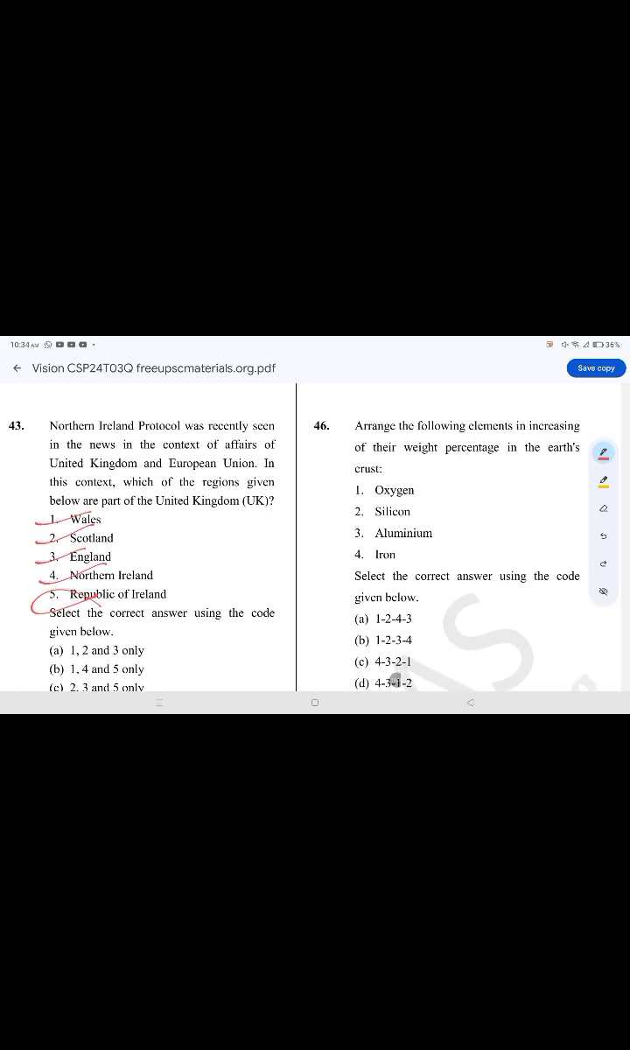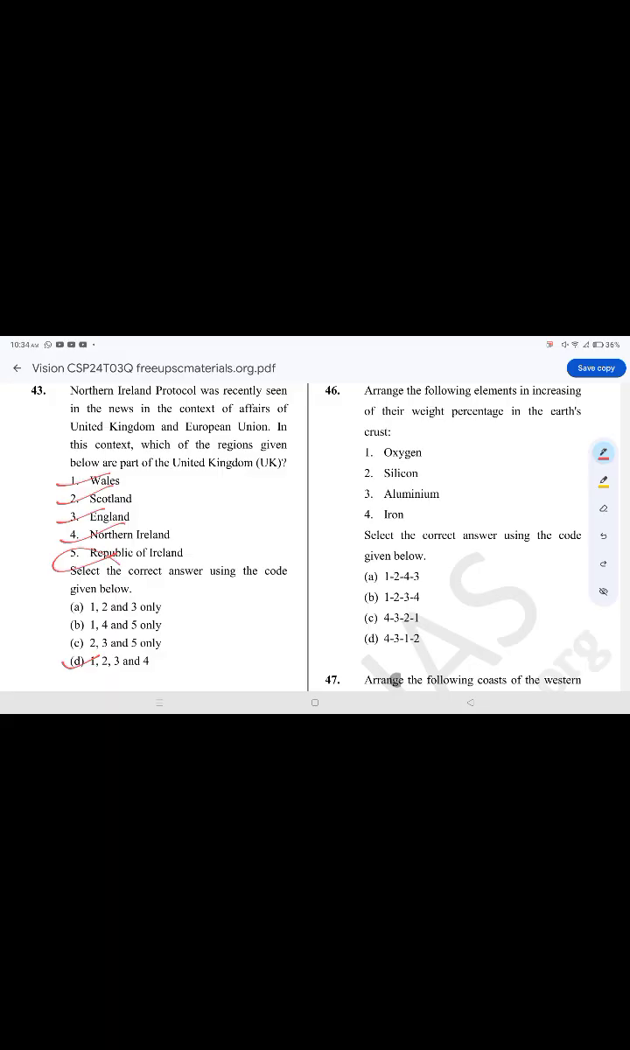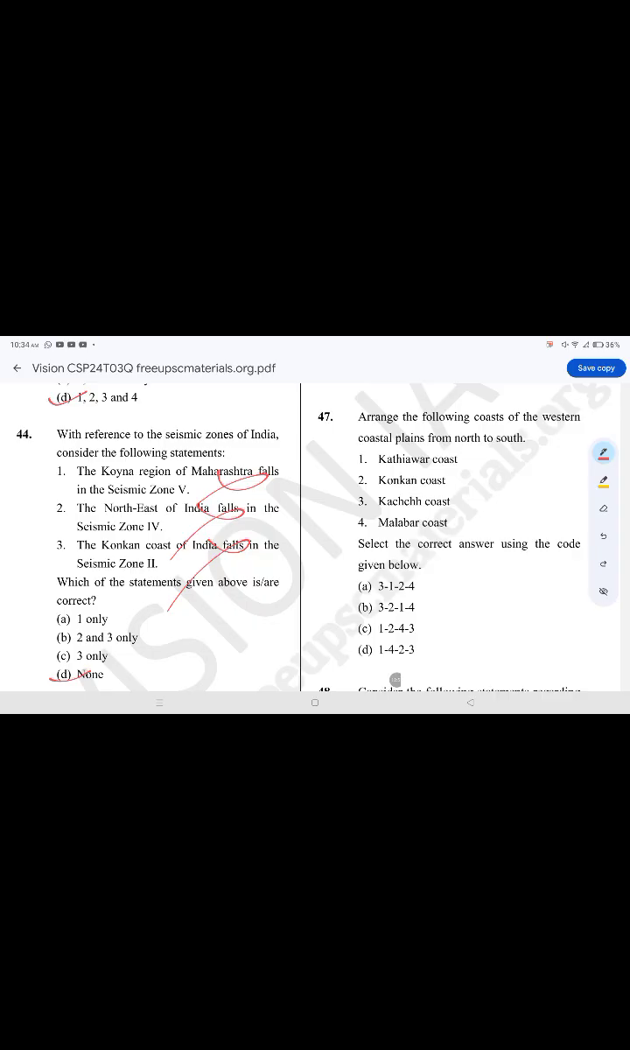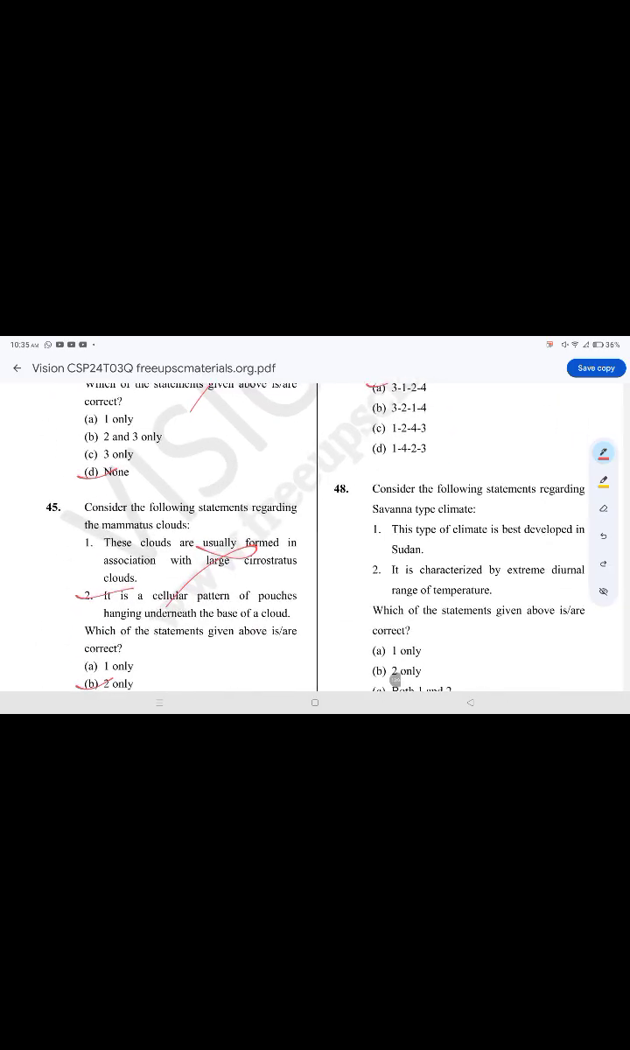Arrange the following elements in increasing order of their weight percentage in Earth's crust. The correct option is option C, 4321. Iron, aluminium, silicon, oxygen. Arrange the following coasts of the western coastal plain from north to south. The correct option is option A, 3124. Kutch coast, Kathiawar coast, Konkan coast, Malabar coast.